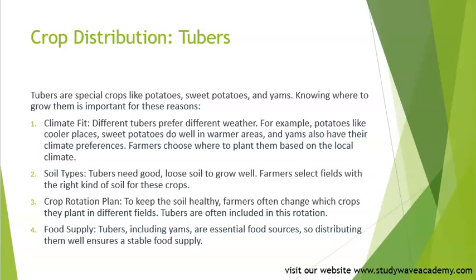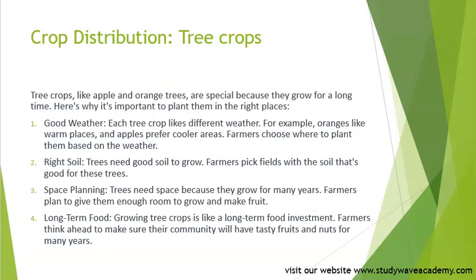It is important to make sure we have a variety of tasty, nutritious crops. Okay? Good. So crop distribution on tree crops. Tree crops like apple and orange trees are special because they grow for a long time. Here is why it is important to plant them in the right places.